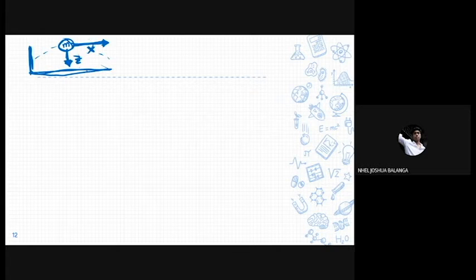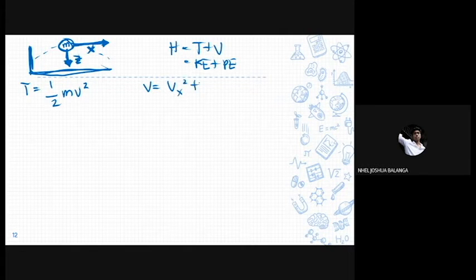So, in terms of the Cartesian coordinate system, remember, the Hamiltonian is actually T plus V, or kinetic energy plus potential energy. So in terms of this Cartesian coordinate system, we can say that the kinetic energy, or T, is actually equal to 1/2 mv squared. However, since we are dealing with vectors, we know that v could be obtained as vx squared plus vy squared, then get its square root.